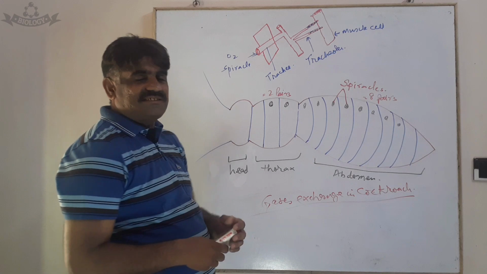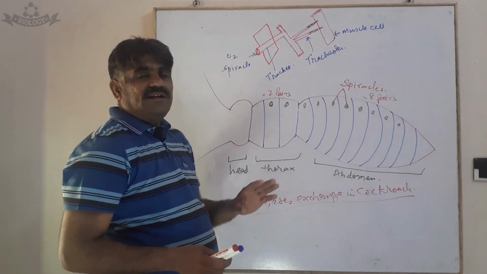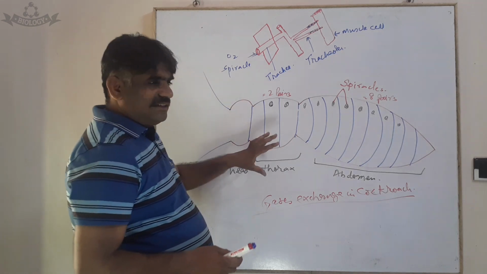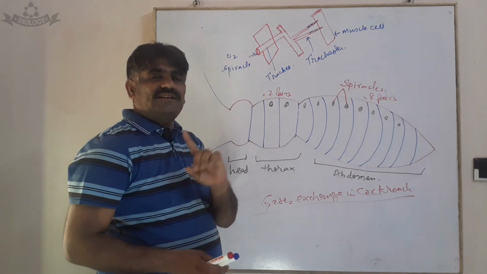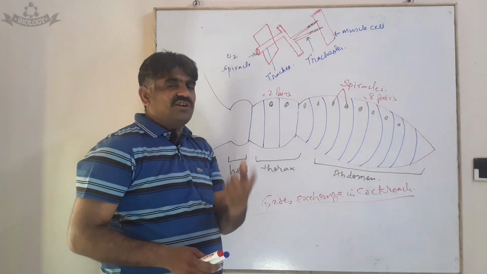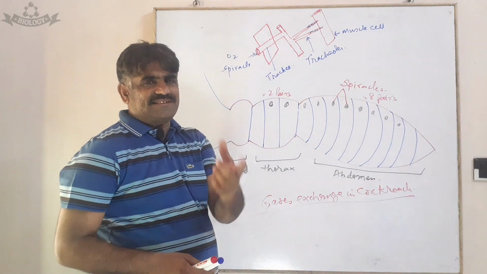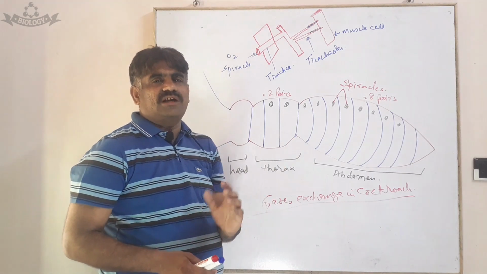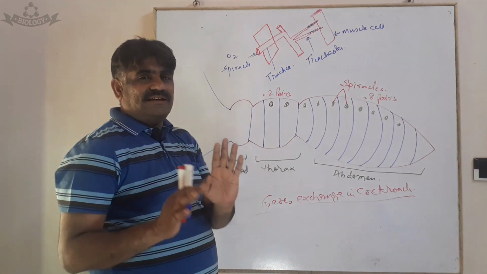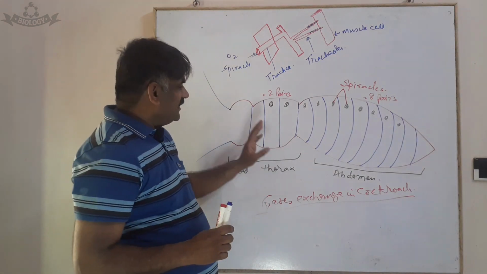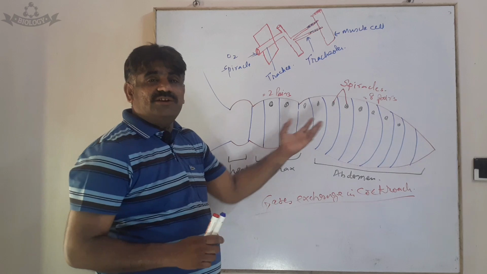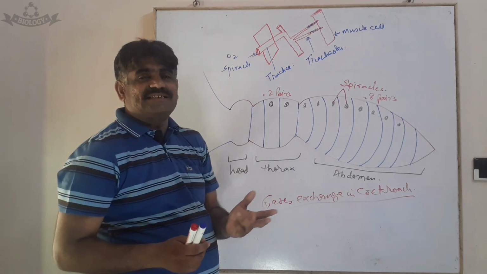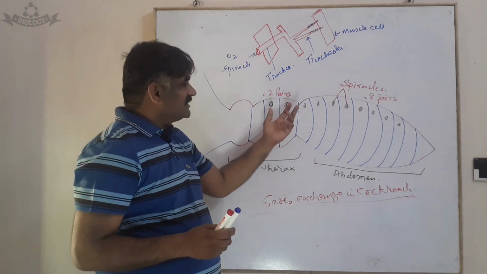Why have we discussed these three parts? Because it's important from the respiratory system point of view. How? You see that the head region is not involved, unlike in other animals, in gas exchange or breathing, or for taking oxygen and giving out carbon dioxide. Rather, its system is different. It has some external openings on both its lateral sides. These external openings are known as spiracles.